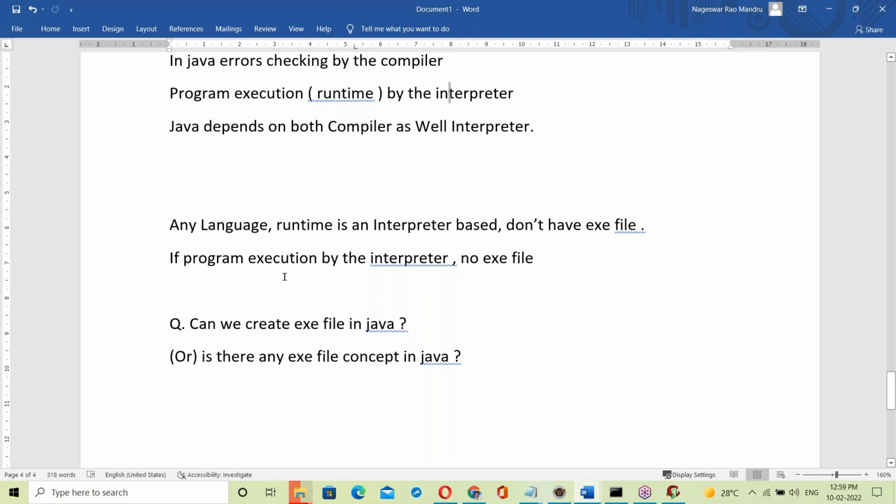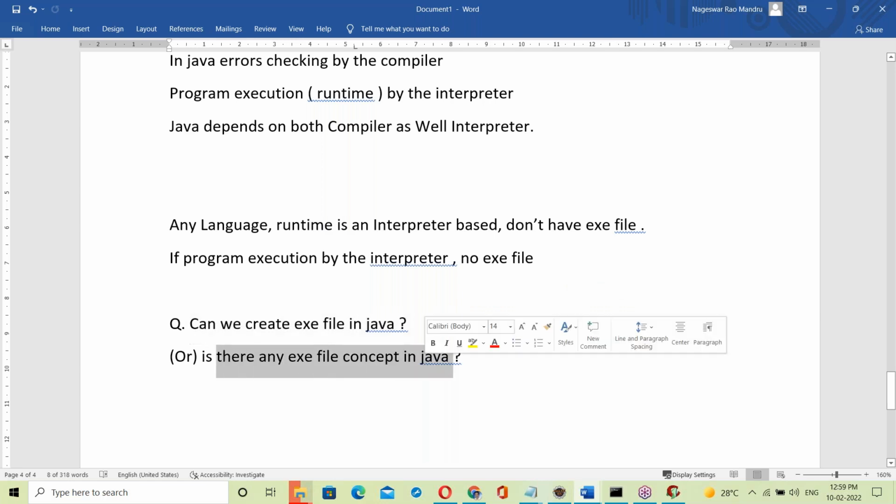I'm repeating once again: program execution by the interpreter, no exe file. Java program execution by the interpreter. Is it clear? Now tell me, can we create an exe file in Java?